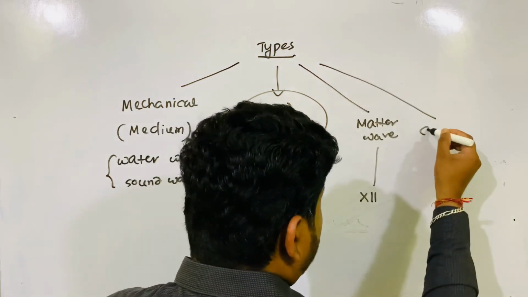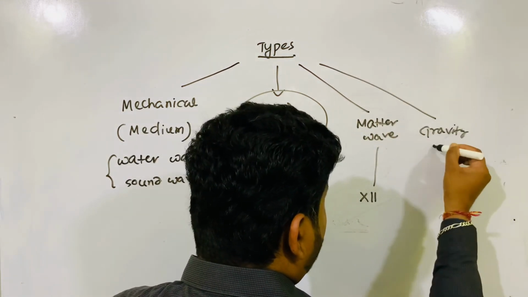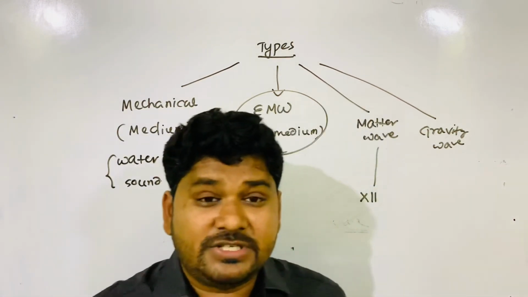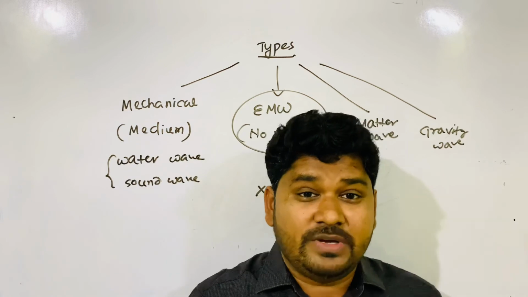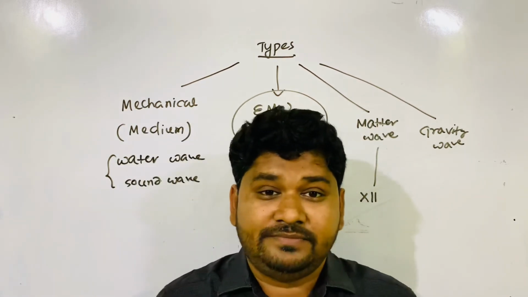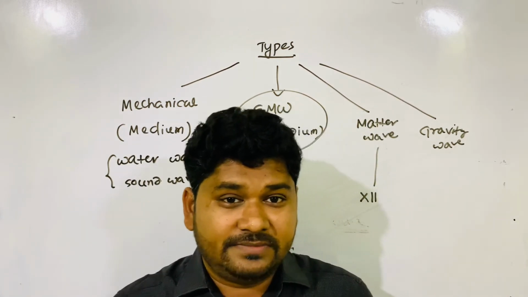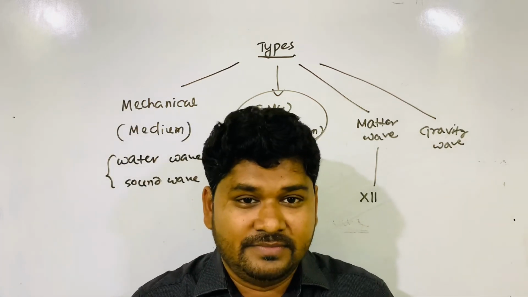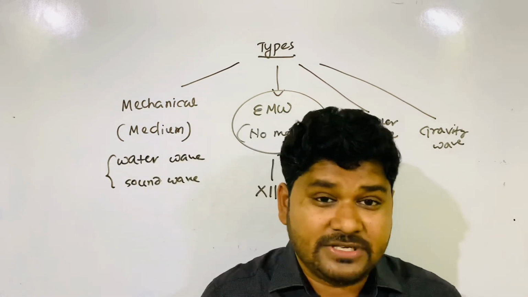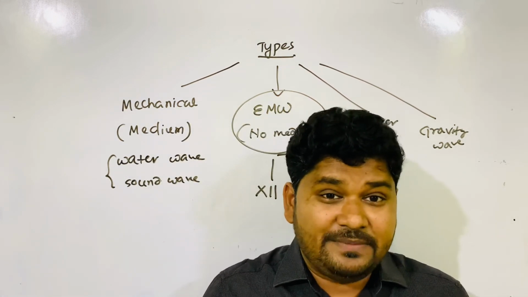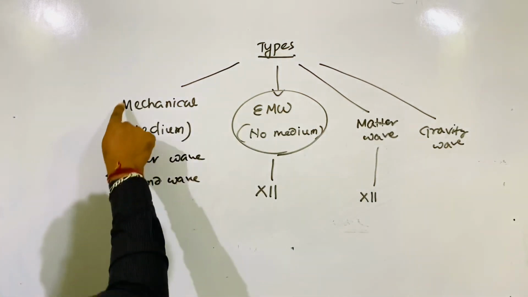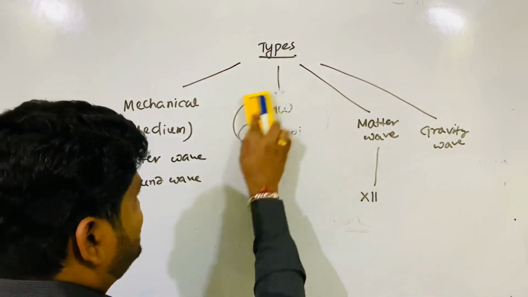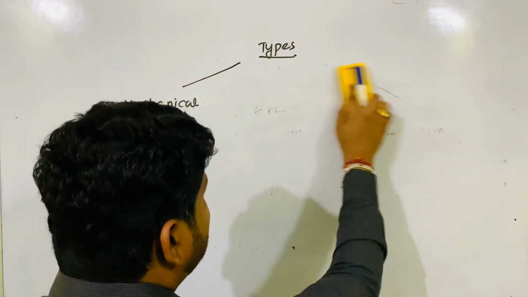Another wave, the recent discovery, the gravity wave, also called the gravitational wave. This is a disturbance in space-time curvature. It is a recent discovery; the 2017 Nobel Prize went to the scientists who detected this gravity wave. But in this chapter, our business is only the mechanical wave. Nothing about these other portions is required. Only the mechanical wave will we discuss in this chapter.